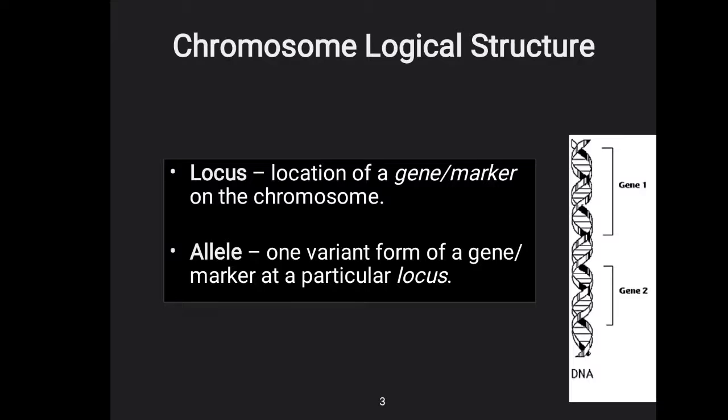Chromosome logical structure, locus and allele. Now what is the difference between these two terms? Locus, as the name indicates, is the location of the gene on the chromosome. Locus means where the gene is present on the chromosome. As you can see in the picture, this is a chromosome and it contains genes. So the house of the gene is known as the locus. Allele: one variant form of the gene at a particular locus. That means it is a variant of the gene.